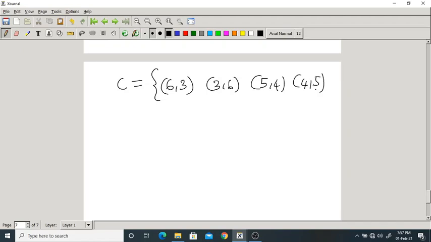Sum should be 9. So there are 4 possible outcomes of event C. Any other possibilities? Please verify. Only 4. So the probability of C equals number of elements in C, 4 by 36. That equals 1 by 9.